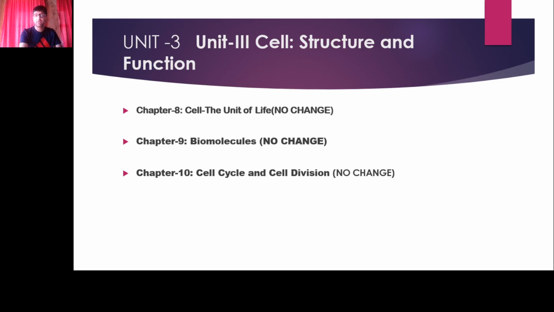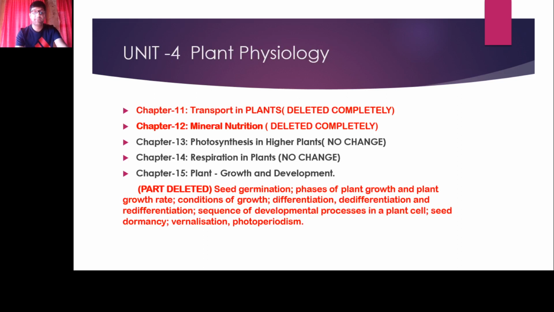So let's move on to the next one, that is unit number 4, which is plant physiology. Plant physiology contains 5 chapters. Chapter number 11, transport in plants. Chapter number 12, mineral nutrition. Chapter number 13, photosynthesis in higher plants. Chapter number 14, respiration in plants. Chapter number 15, plant growth and development.